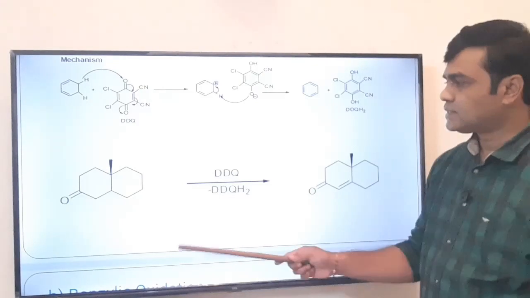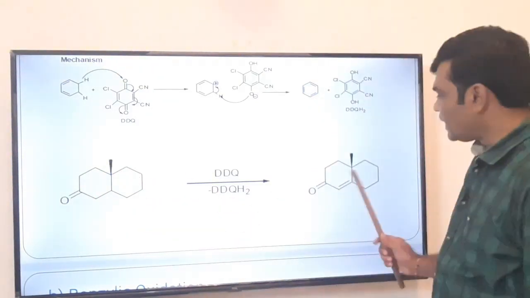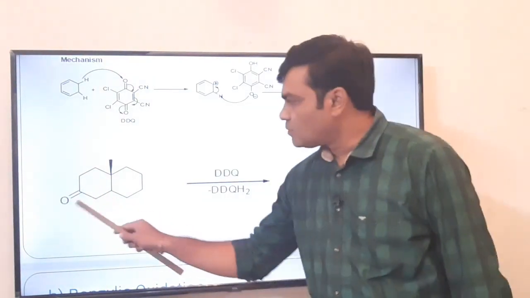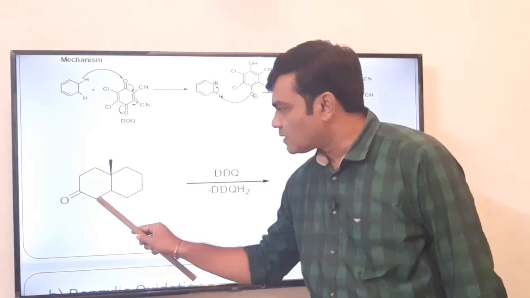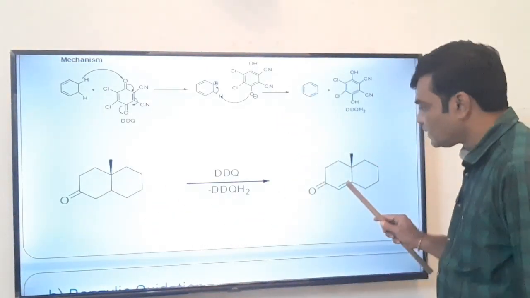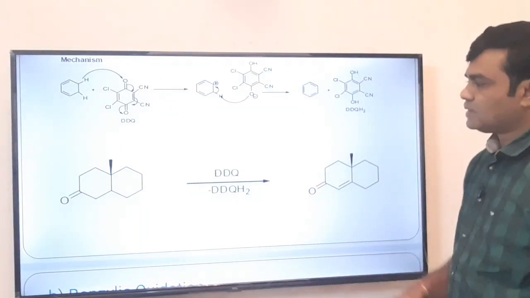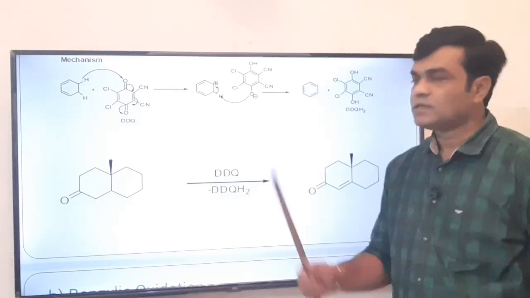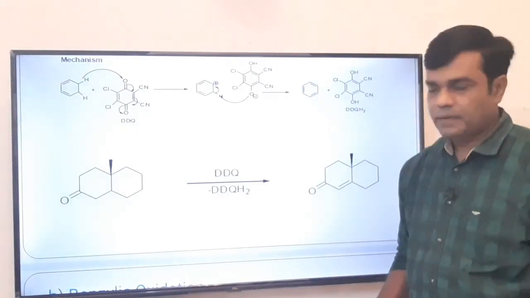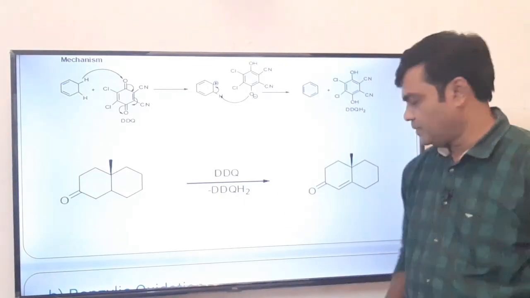Now in this case, this is a ketone. Dehydrogenation takes place at the alpha-beta position. This is a carbonyl group, this is the alpha carbon, this is the beta carbon. In between alpha and beta, dehydrogenation takes place. There is a formation of a pi bond and we get an alpha-beta unsaturated ketone. That is the case where there is no pi bond in the precursor ring. In that case, alpha-beta unsaturated compounds are formed.